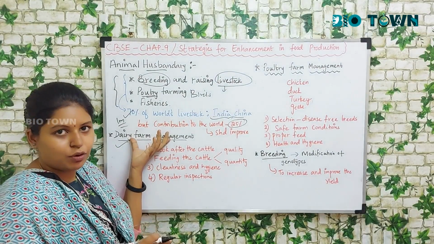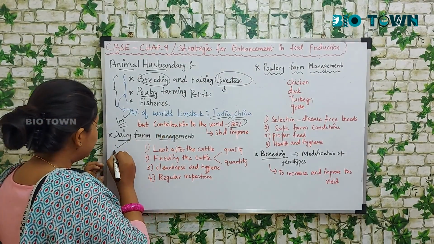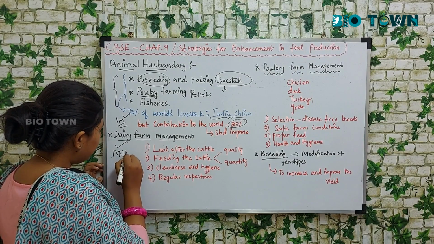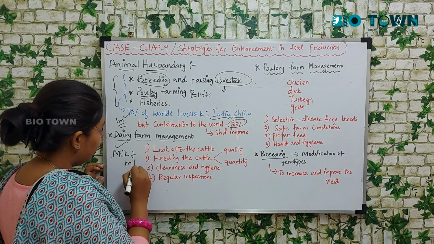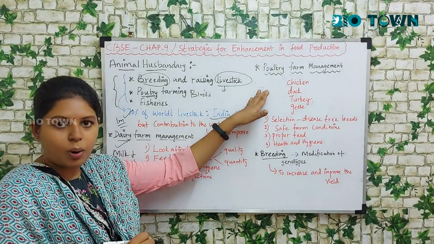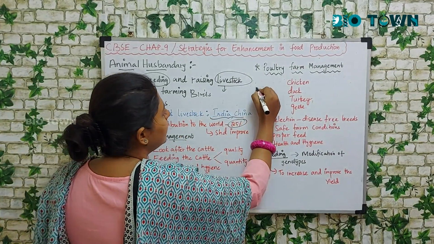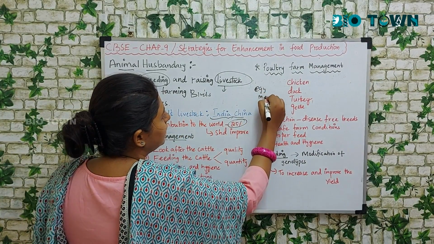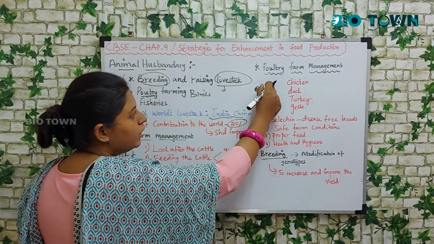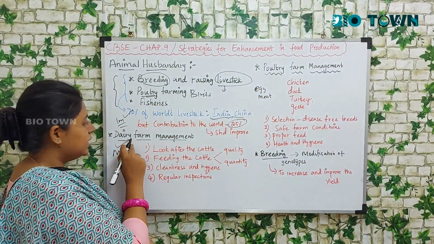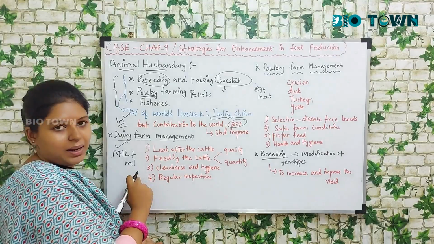So first, in this video we'll be talking about two managements. One is dairy farm management. In dairy farm, basically we deal with milk and meat. And in poultry farm we basically deal with egg and meat. So here poultry farm, it's egg and meat. Here it's dairy farm, meat and milk.